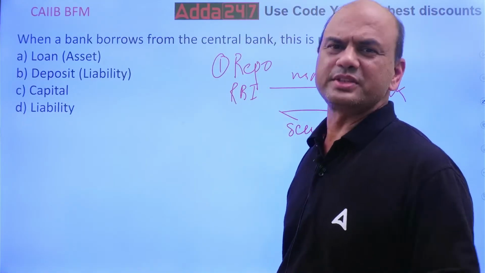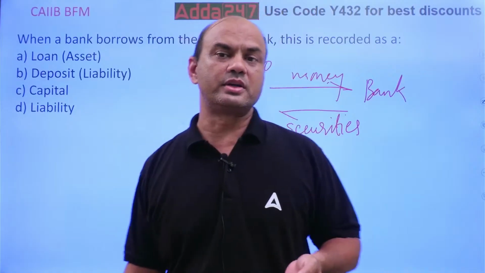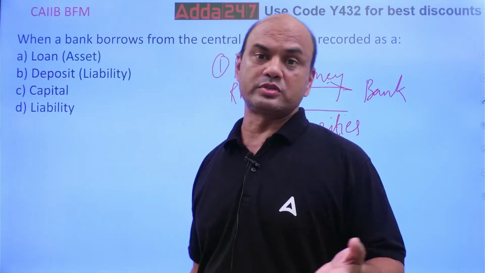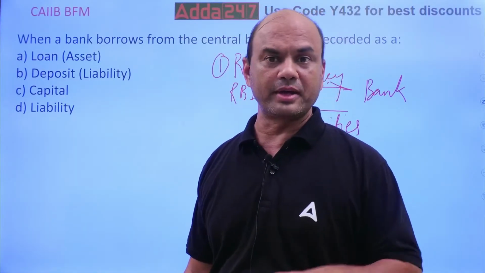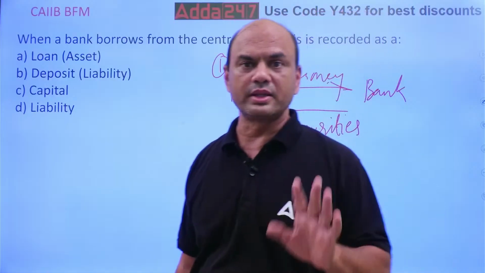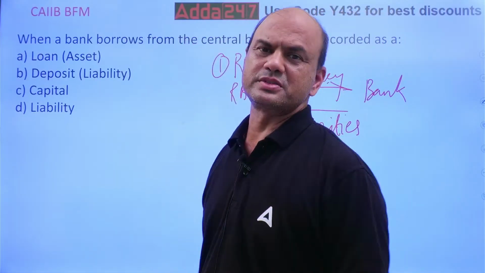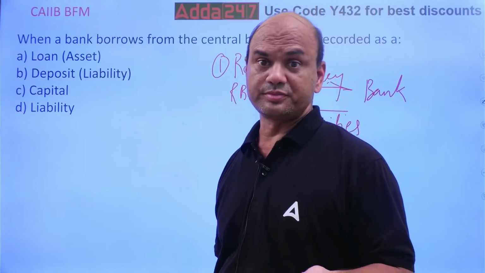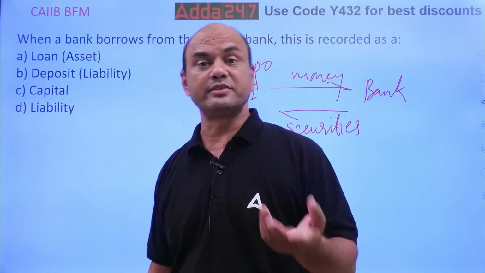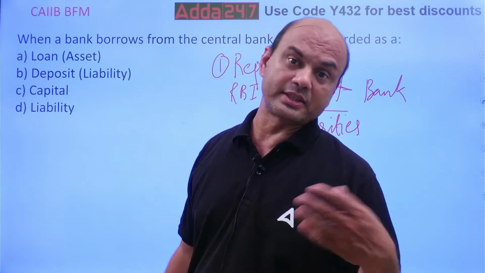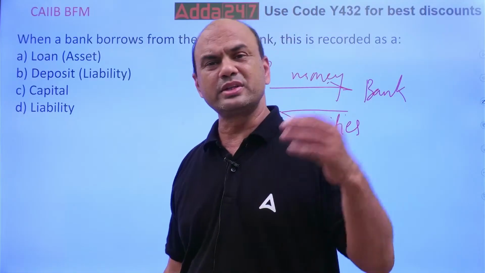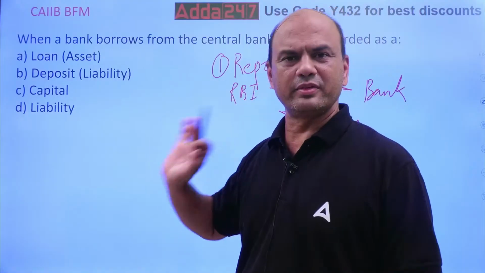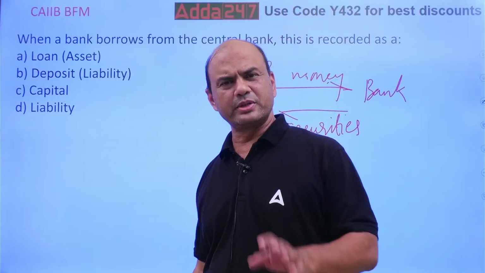Through repo. There are other ways also. There is one more way, that is called your bank rate. Under bank rate also RBI can lend to the bank, but that is an unsecured loan, only overnight. Repo can be for 3 months also. Okay, these are the two main ways. There are other ways also. There is a way called MSF, where a bank can pledge their SLR securities and take the money, but those are further. Normally these two. Normally repo is the main one. Okay, repo is the main one.